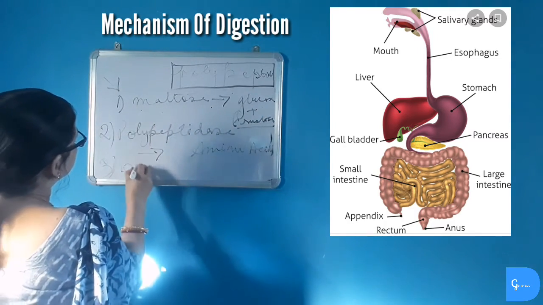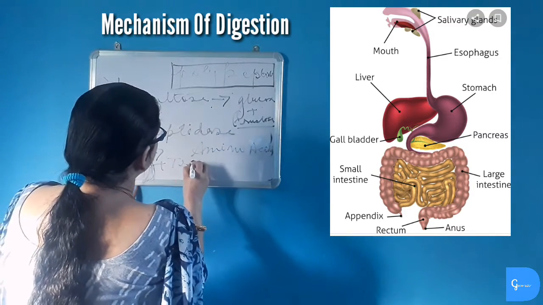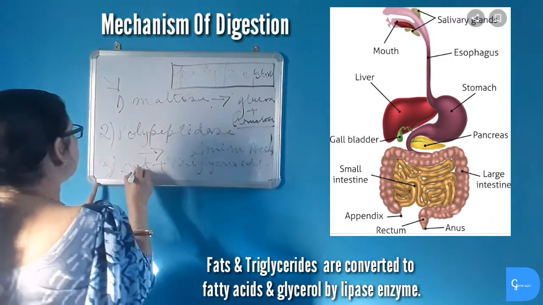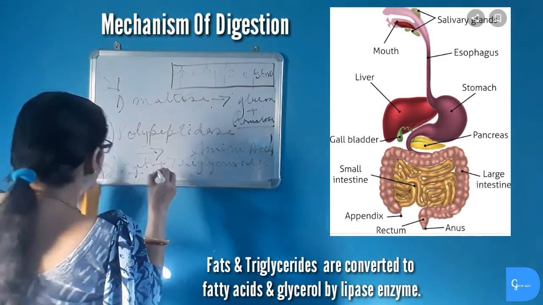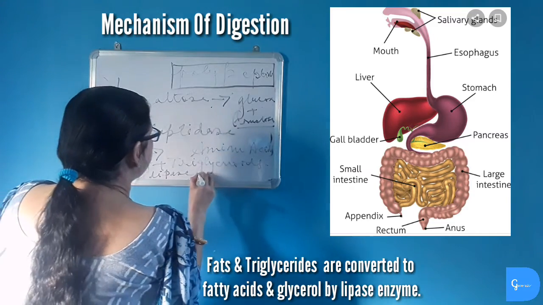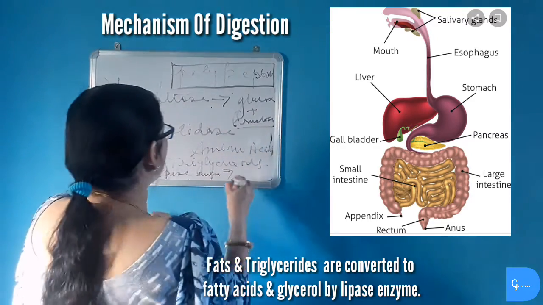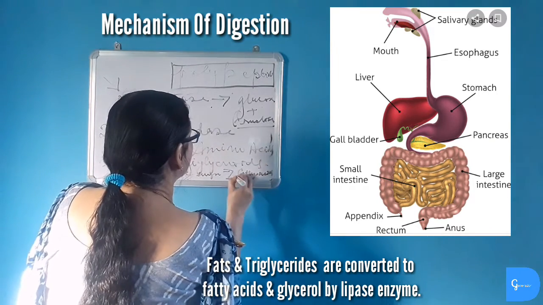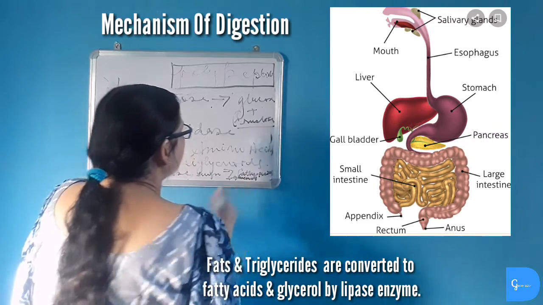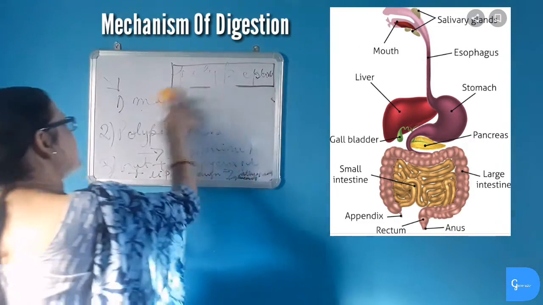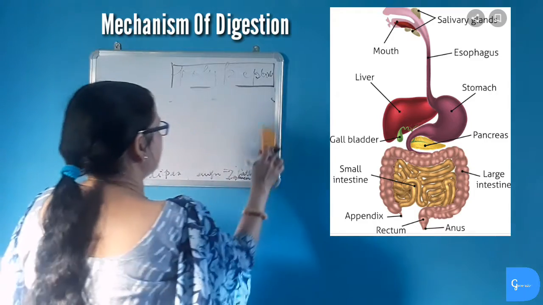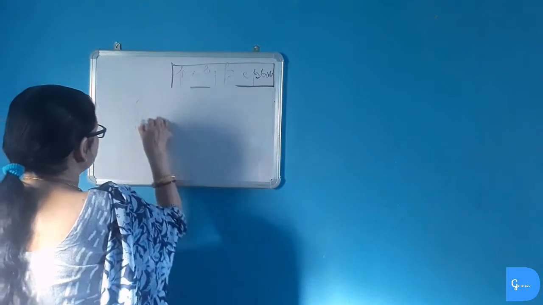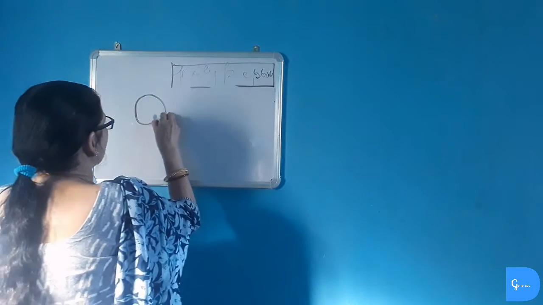And fat, the triglycerides which were present, are acted upon by the lipase enzyme and converted to fatty acid and glycerol, the simplest form of fat. Now digestion is completed in the ileum, and absorption of food also takes place in the ileum, that is a part of the small intestine.